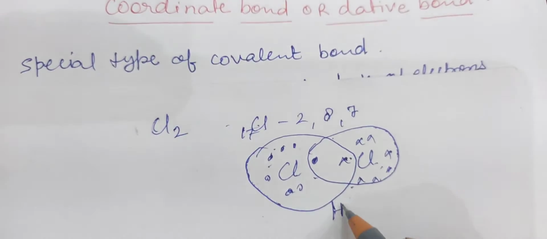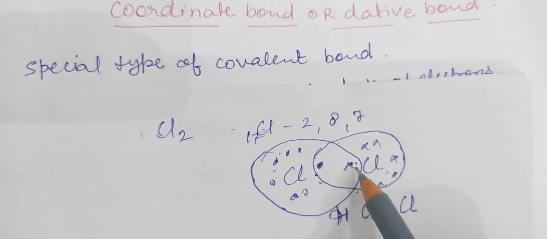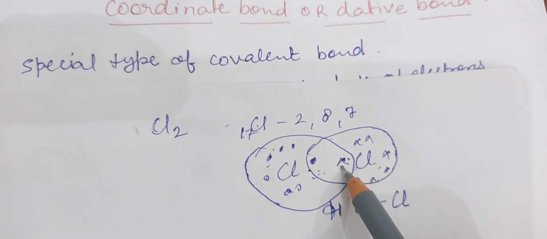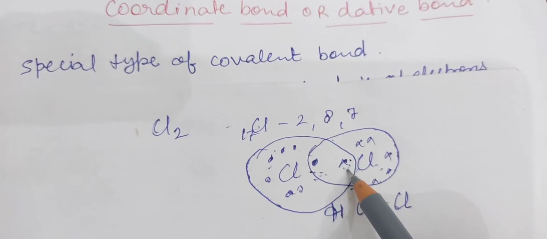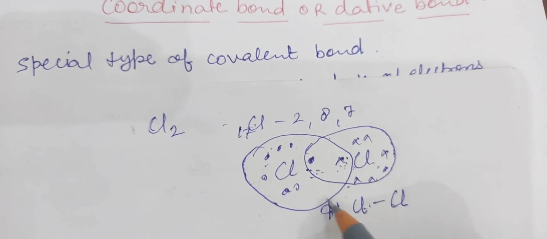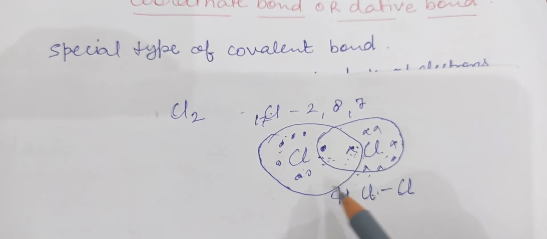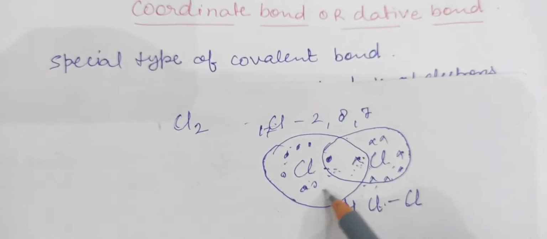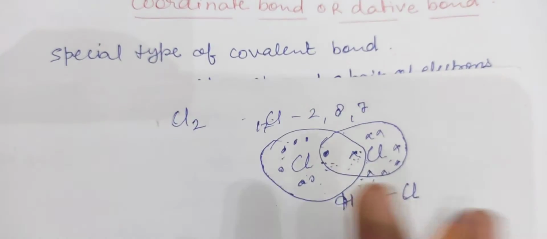So by the sharing of one electron, a covalent bond is formed. Because one electron is shared, it is a single bond. If 2 electrons are shared, it is a double bond, and if 3 electrons are shared in a covalent bond, it is called a triple bond. So this is the covalent bond.